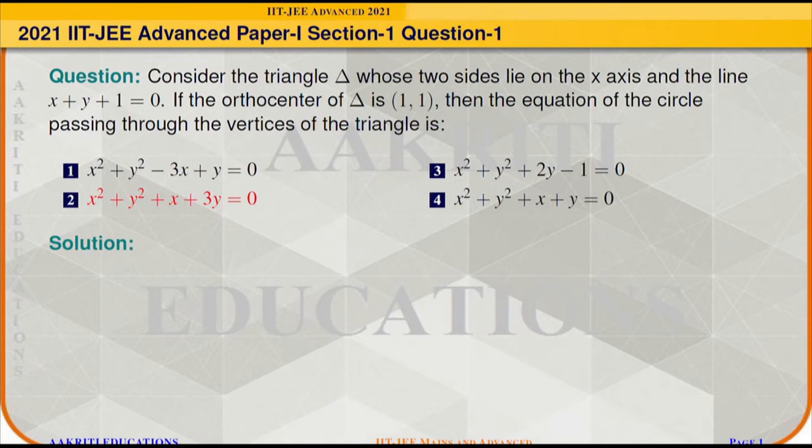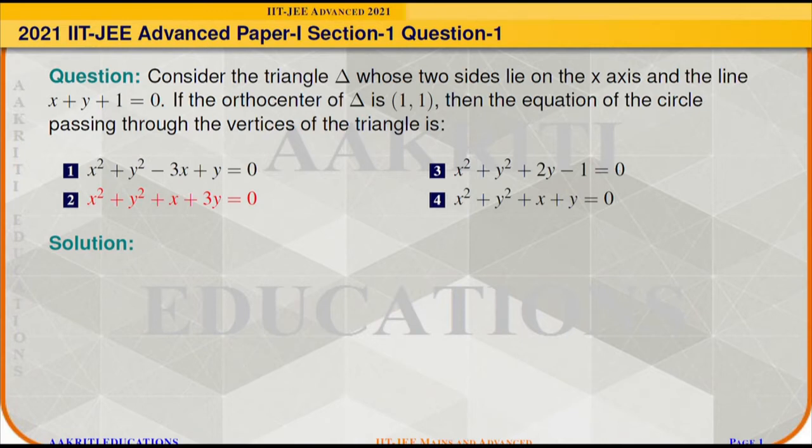In this lecture, we will discuss all the questions in detail. So section 1, question 1. The question says, consider the triangle delta whose two sides lie on the x-axis and the line x plus y plus 1 is equal to 0. If the orthocenter of delta is (1, 1), then we need to find the equation of the circle passing through the vertices of the triangle.